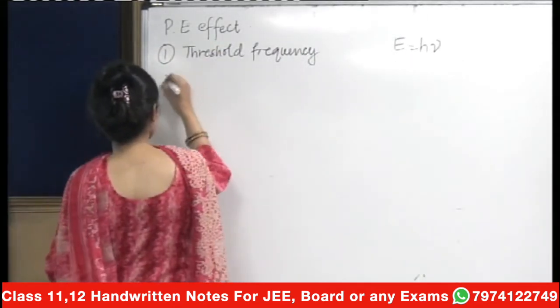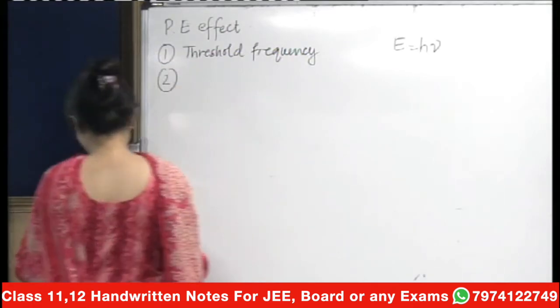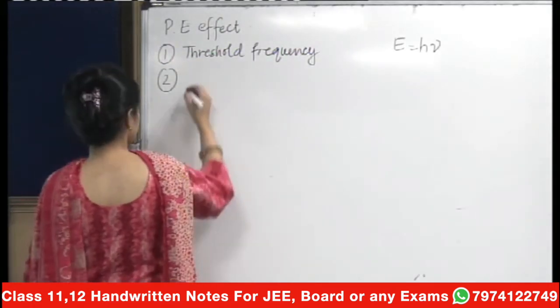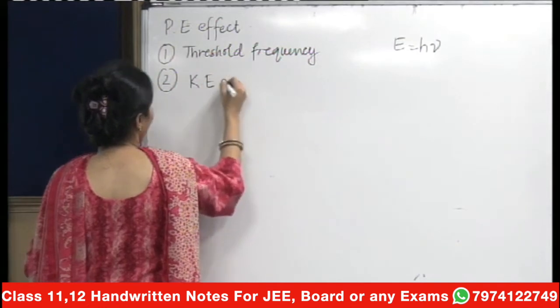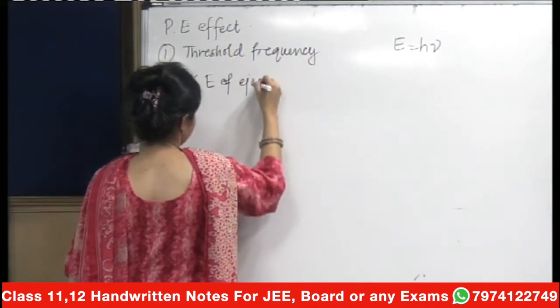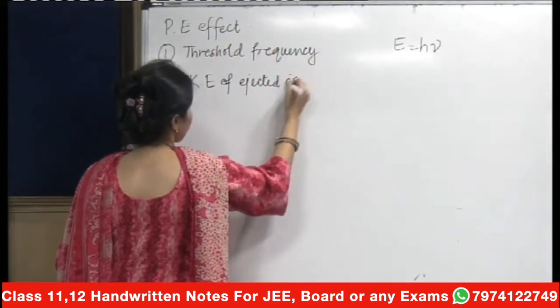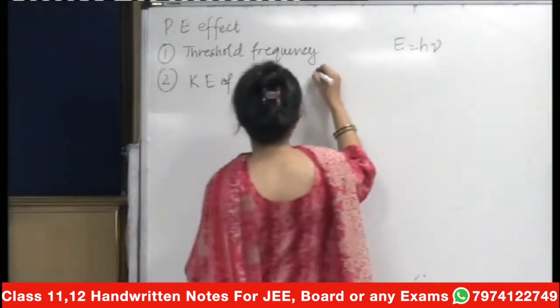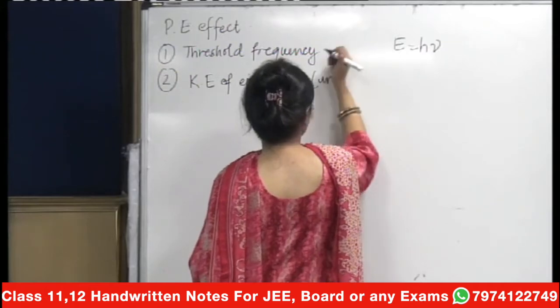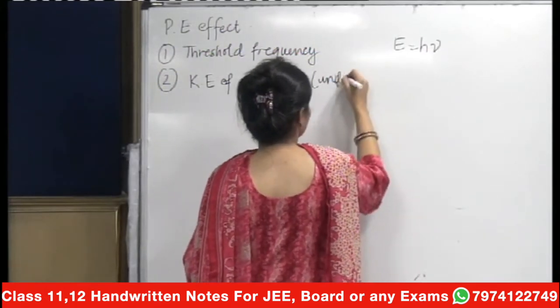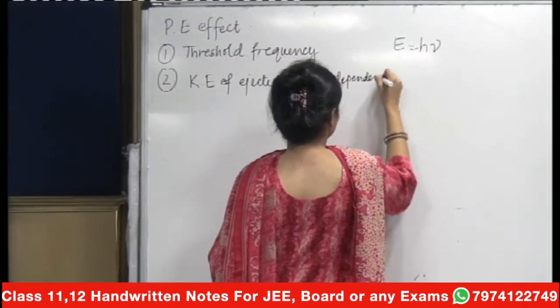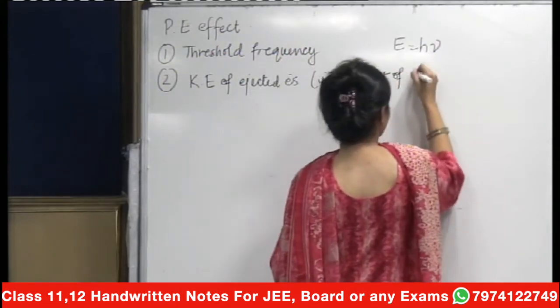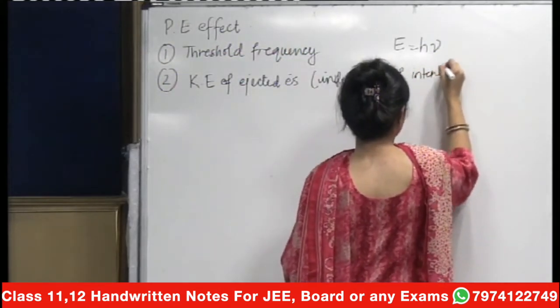Then the second thing that you need to remember is that the kinetic energy of the ejected electrons is independent of intensity. Remember, it is independent of intensity.